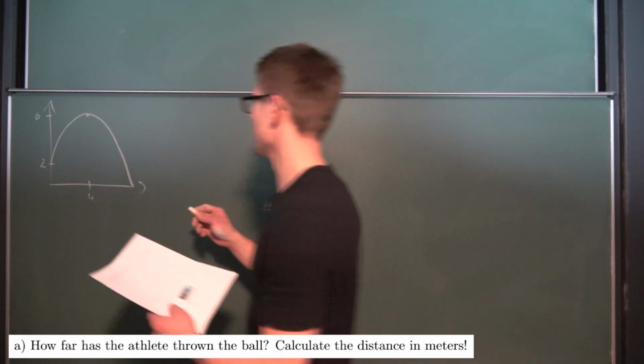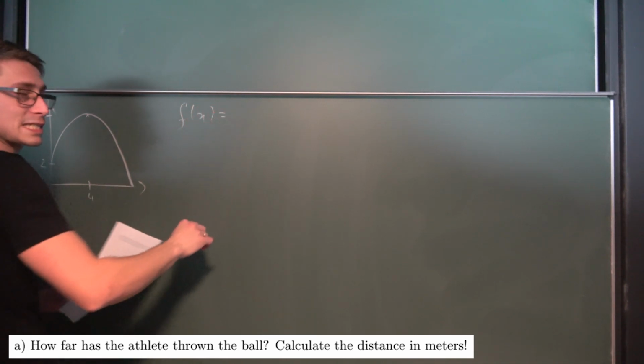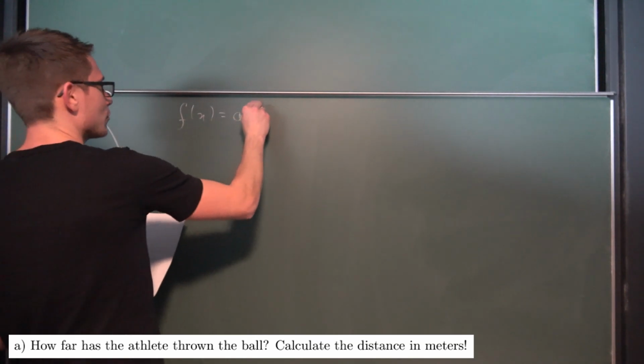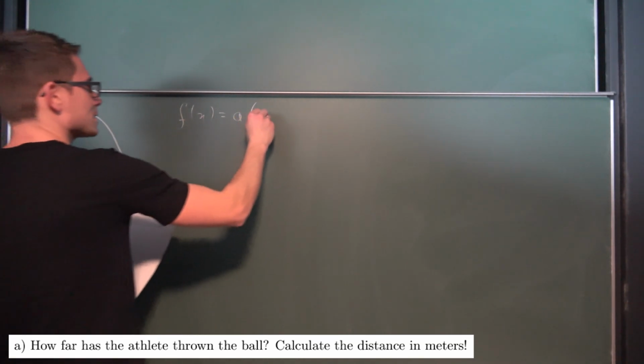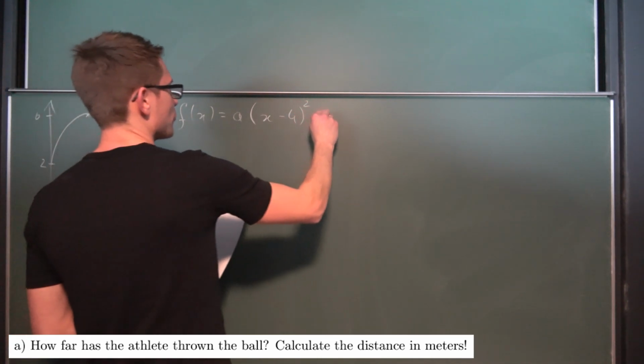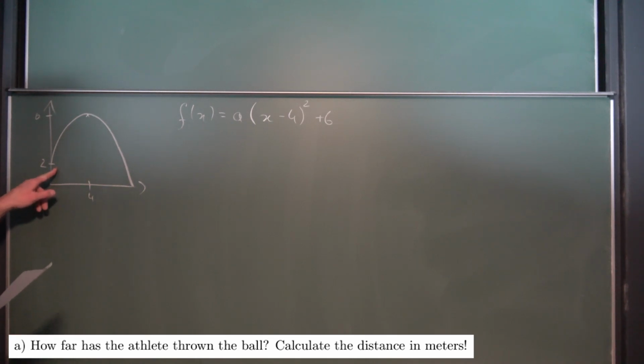Not exactly. Let us see. So the first thing we are going to do is say f(x) is not a monic parabola, so it has an a in the front as a stretching factor, but we know where the vertex is. It's a(x − 4)² + 6. Now we also know the y-intercept of all of those.